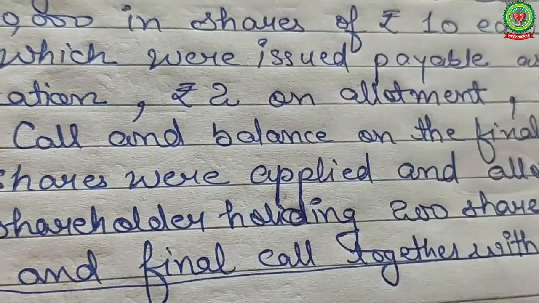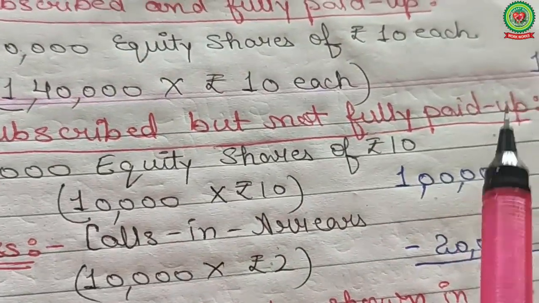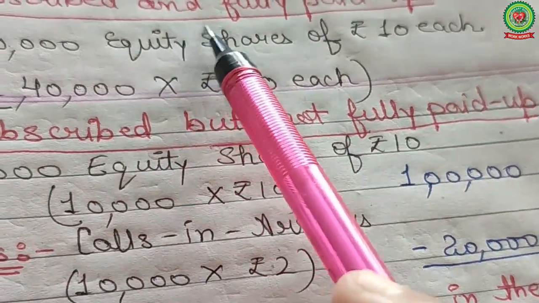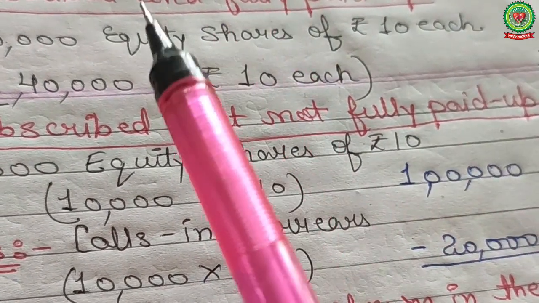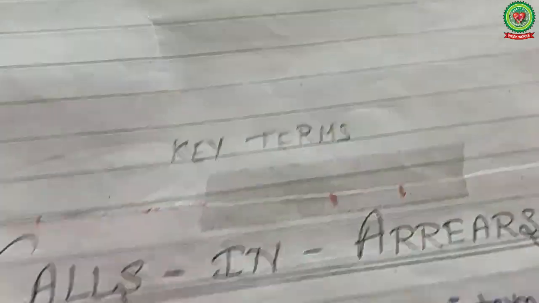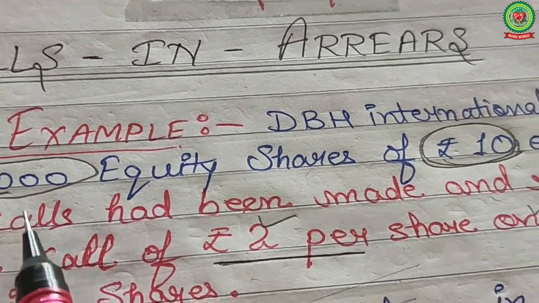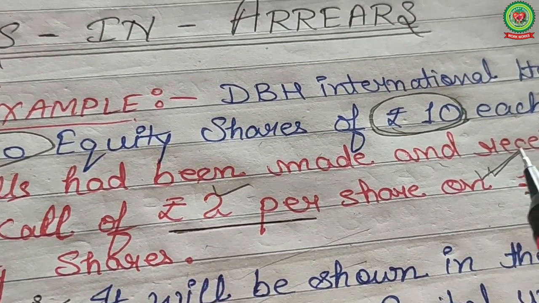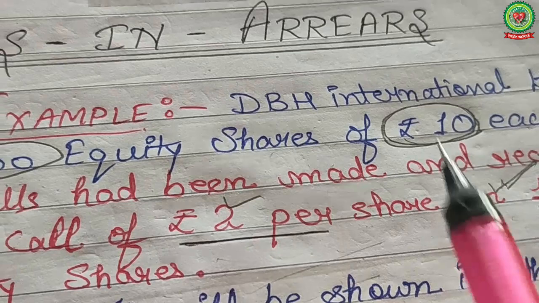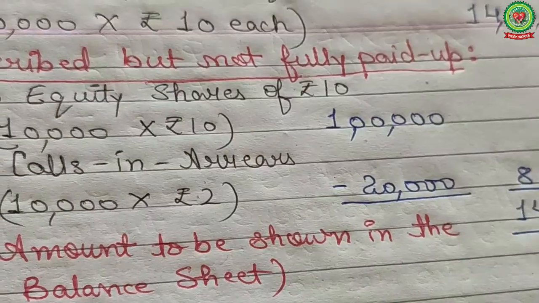So see the result. Subscribed and fully paid, and subscribed but not fully paid. So in your statement, 1,50,000 total shares, and out of 1,50,000, 10,000 shares are the defaulting case. So 1,50,000 minus 10,000.